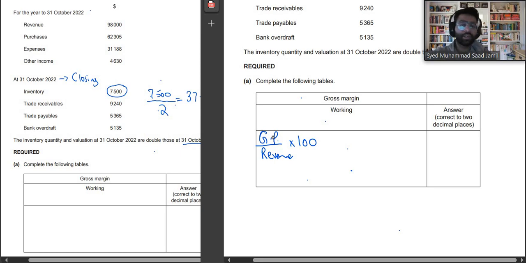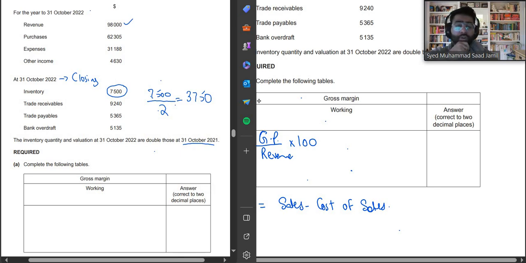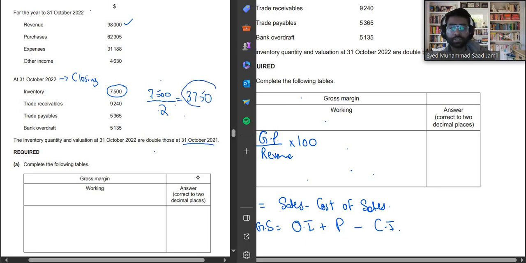So now what is our gross profit? How do we find our gross profit? Gross profit is actually sales minus cost of sales. We already have the figure for sales, but we do not have cost of sales. So now we have to calculate cost of sales as well. So cost of goods sold is opening inventory plus purchases minus closing inventory. So our opening inventory, like I said, this is our opening inventory.